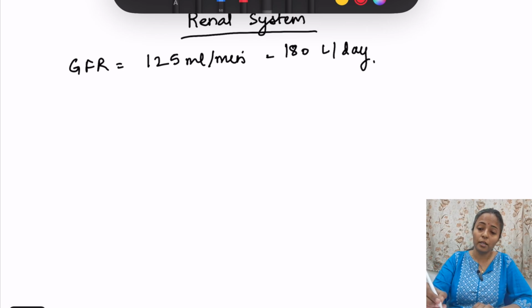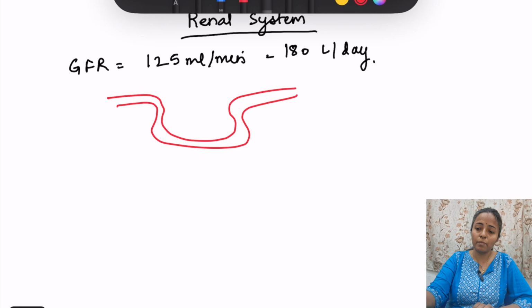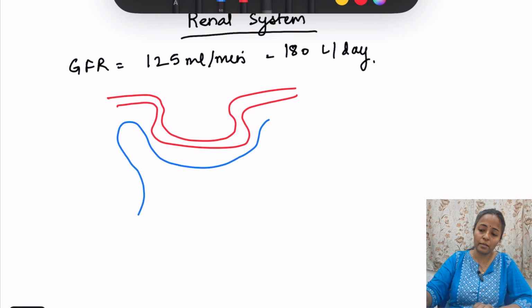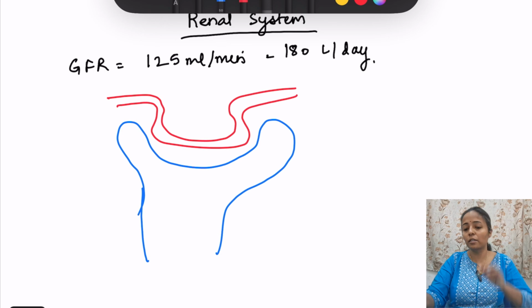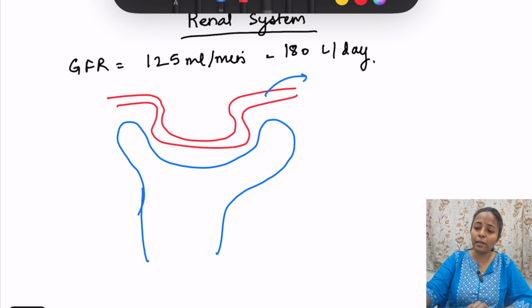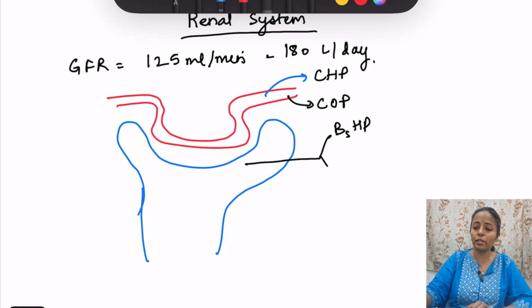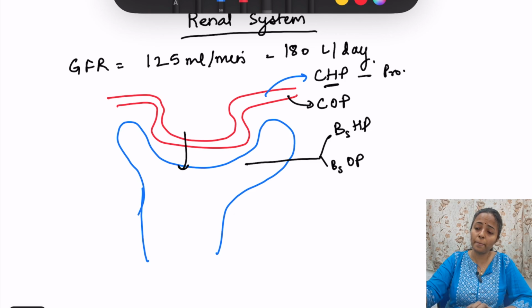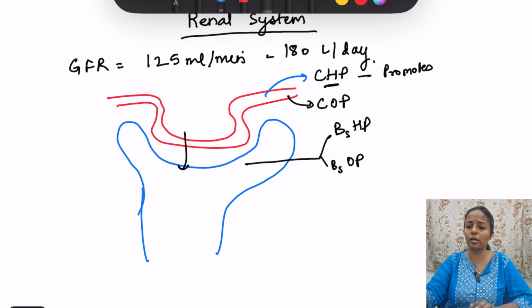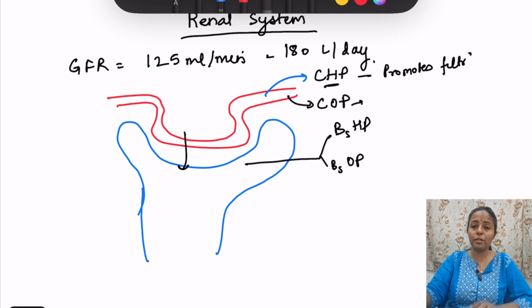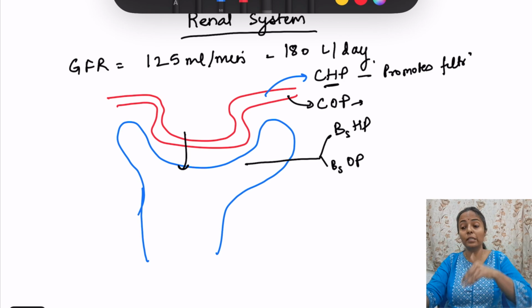So chalo, this is the capillary. Okay. This is the capillary. And here is the Bowman space. Bowman space is like this. Okay. So what are the forces which affect the glomerular filtration rate? We have the capillary hydrostatic pressure and capillary oncotic pressure. Then in the Bowman space, we have Bowman space hydrostatic pressure and Bowman space oncotic pressure. So capillary hydrostatic pressure is going to increase the filtration. So this promotes filtration. Hydrostatic pressure is a push force, okay, so it promotes filtration. Oncotic pressure is a pull force, so it will inhibit, that is, it will decrease the filtration.